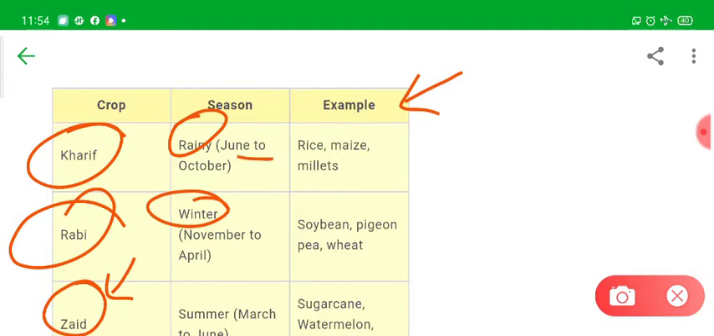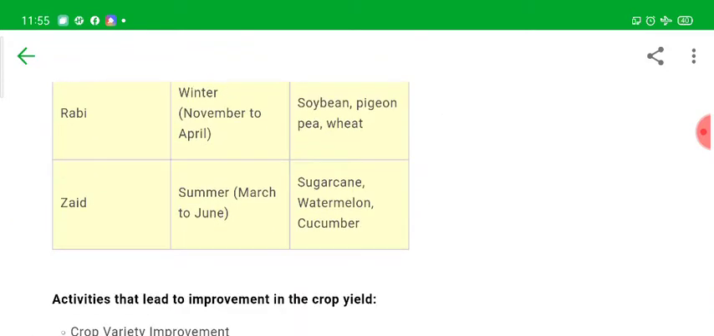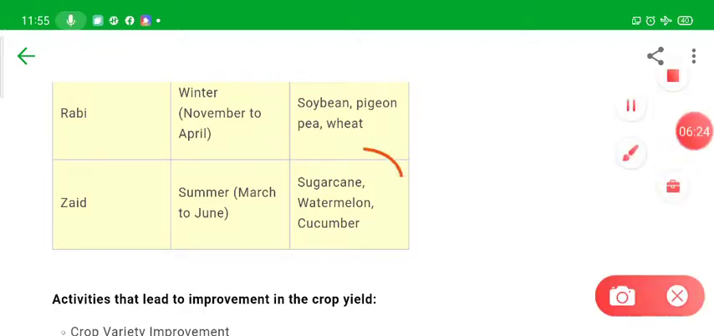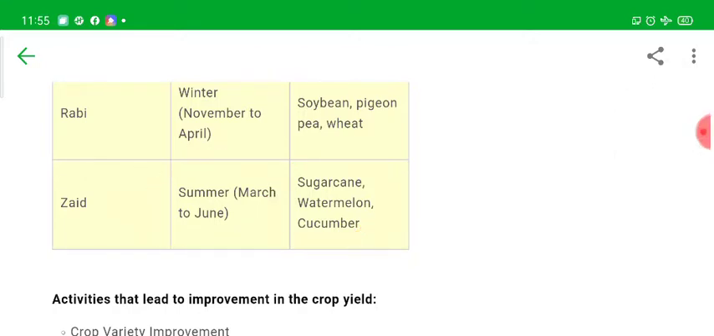So they are grown from June to October, and they are grown from November to April. Kharif crop examples are rice, maize, and millets, and rabi crop examples are soybean, pigeon pea, and wheat. So these examples you have to learn. Zaid crops have examples like watermelon and cucumber, and generally they are grown during the summer season.